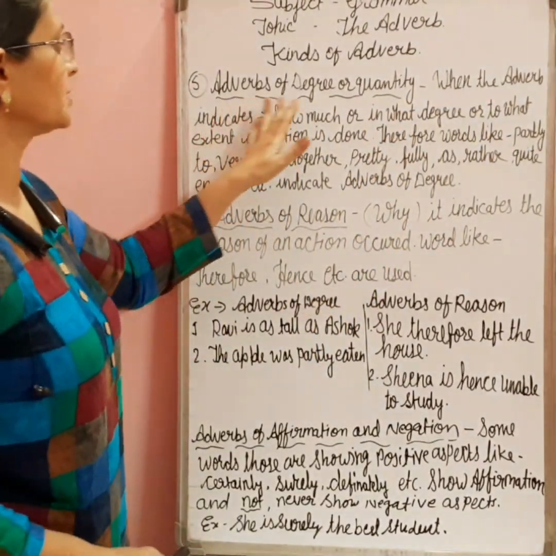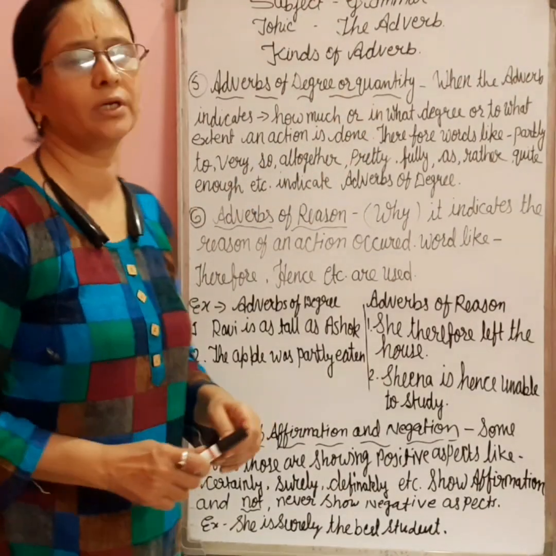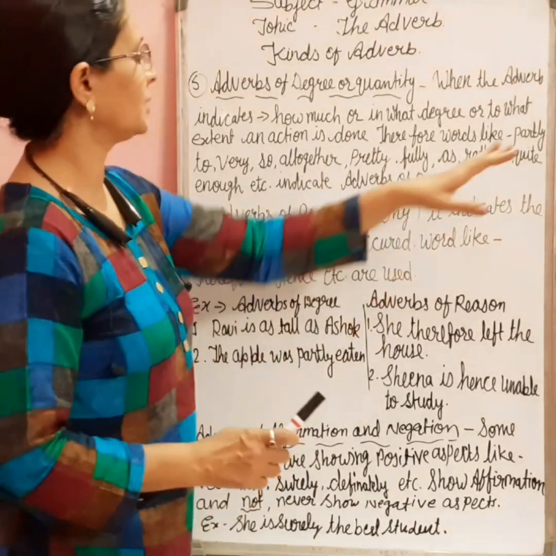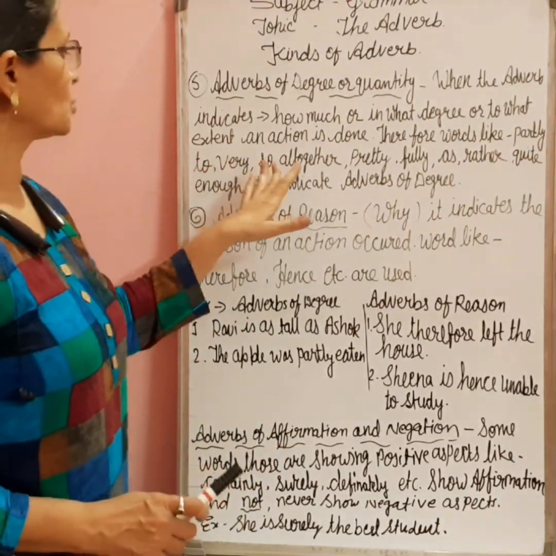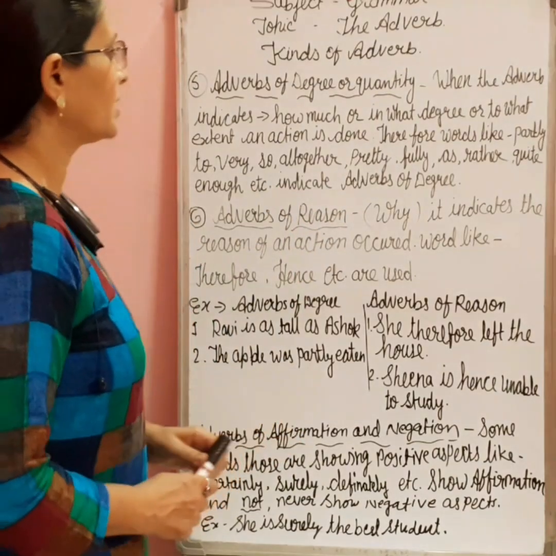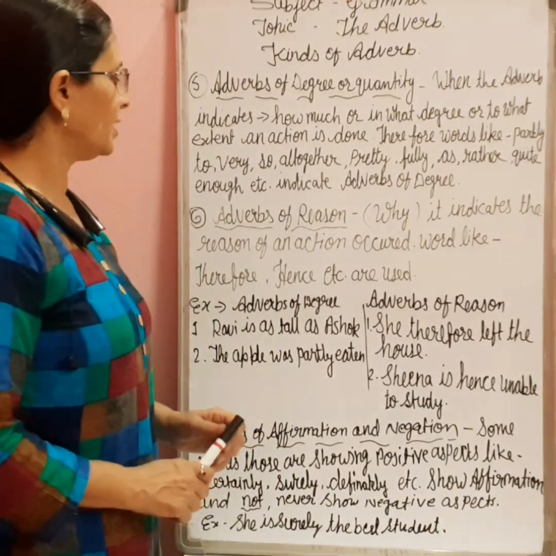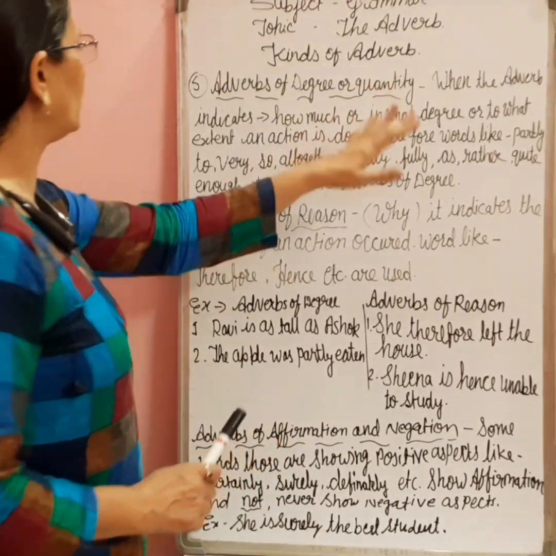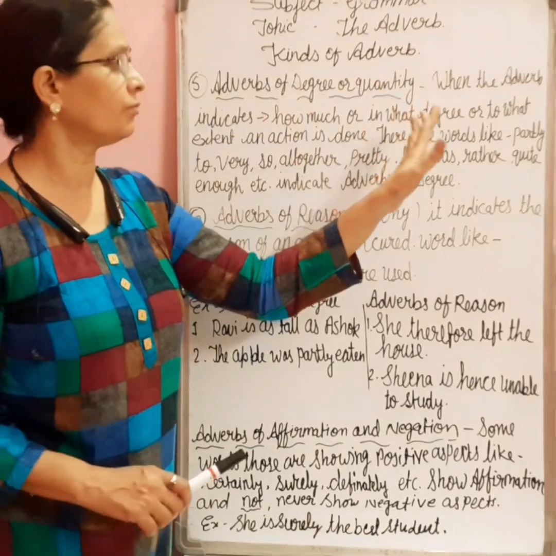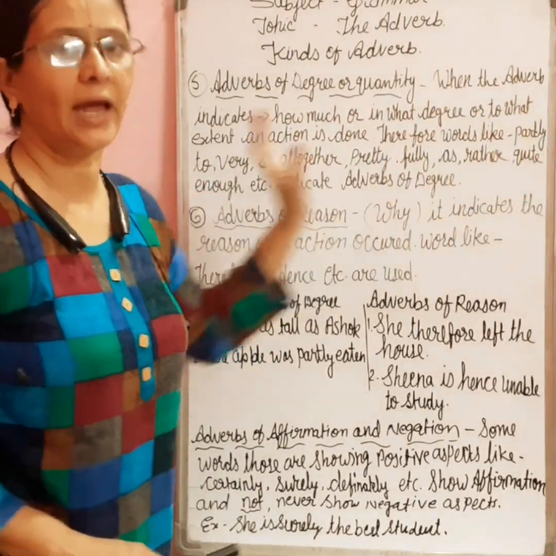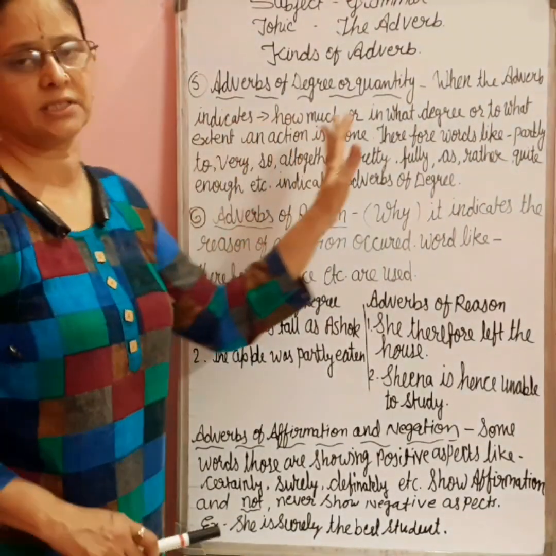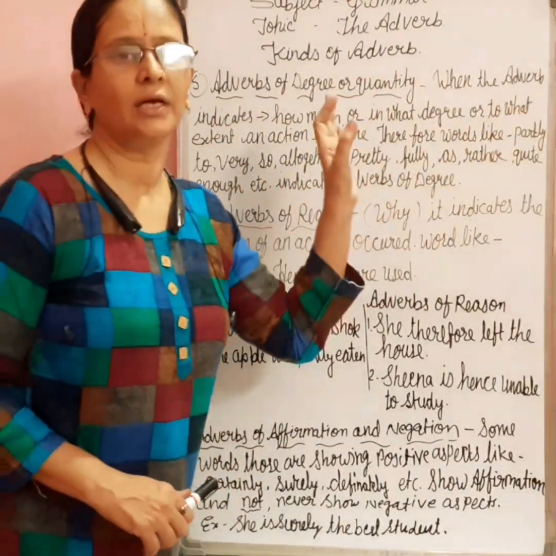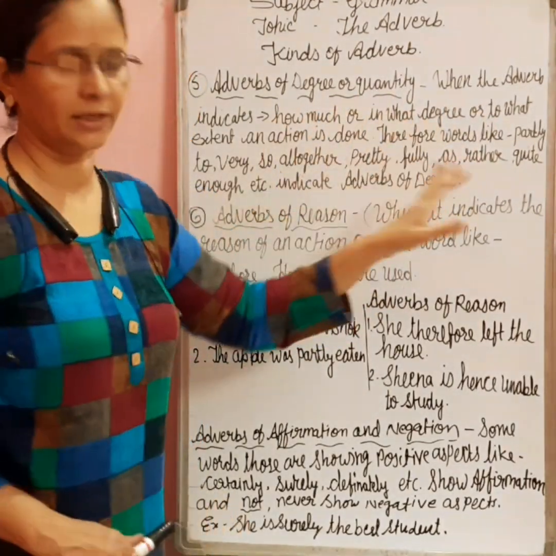As it is shown by its words, the degree or quantity, it is showing little comparison also. So we can understand by words like partly, too, very, so, altogether, as, rather, quite, pretty, enough. These words are indicating adverbs of degree. It means the adverb indicates how much, or in what degree, or to what extent. Those words are showing the adverbs of degree. We can ask the question by how much, to what extent or in what degree.